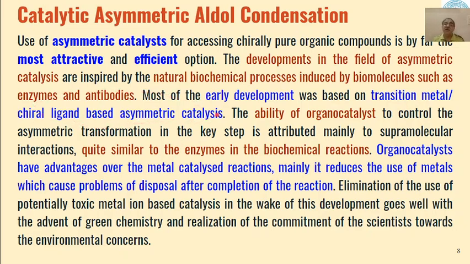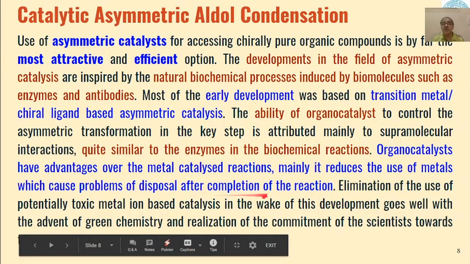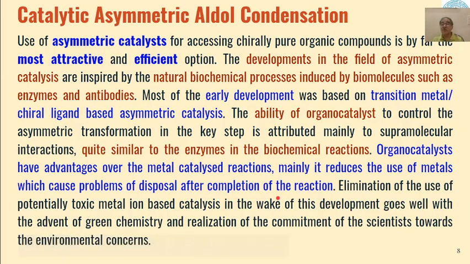In chiral ligand asymmetric catalysis, mostly organocatalysts were used to control asymmetric transformation in organic functional group transformations for synthesis of either stereoselective or enantioselective products. The organocatalysts have advantages over metal catalyzed reactions, as we all know that metals cause problems of disposal after the completion of the reaction, because they are not considered environmentally benign.